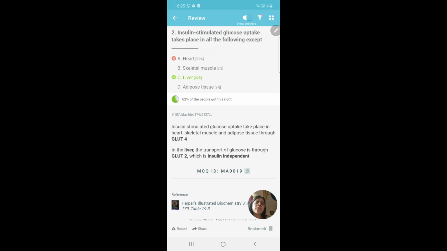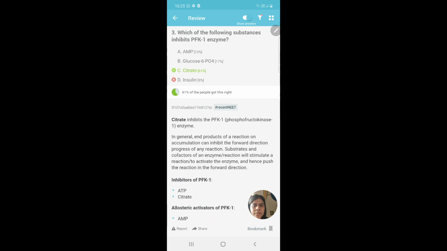So during reviewing I can apply a different logic and try to solve all your wrong answers in a better manner. So this is done. Likewise, even this, it shows an answer, you can hide the answer by double tapping or removing this. Okay. So now this question I had got wrong.